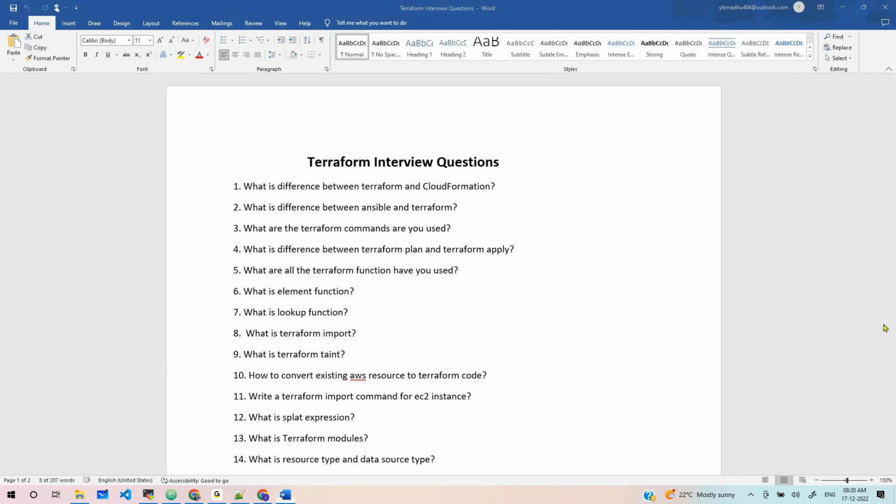Okay, fine. There are many, as you know: Terraform init first, Terraform plan, Terraform apply, Terraform destroy, Terraform taint, Terraform console. These are all the commands which we used.